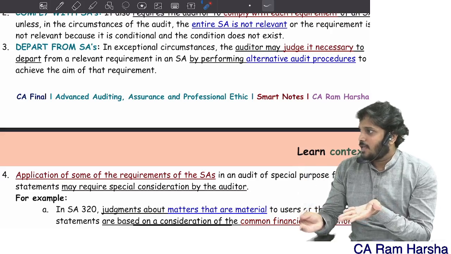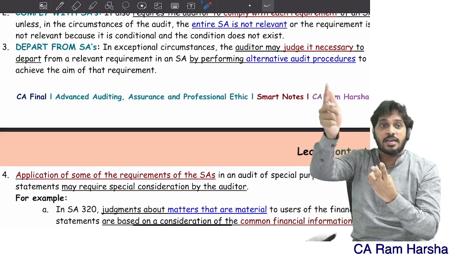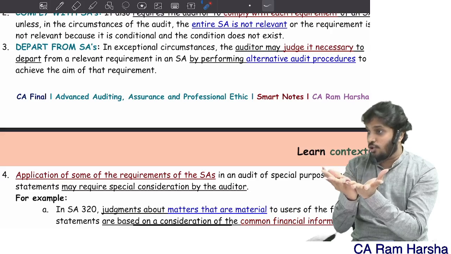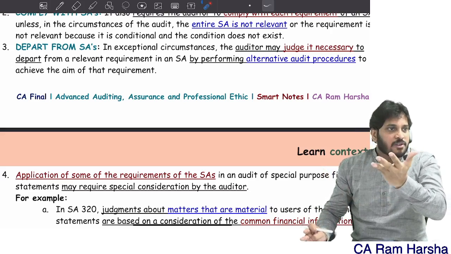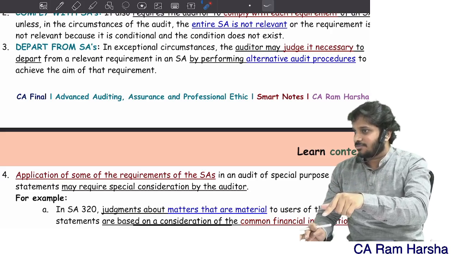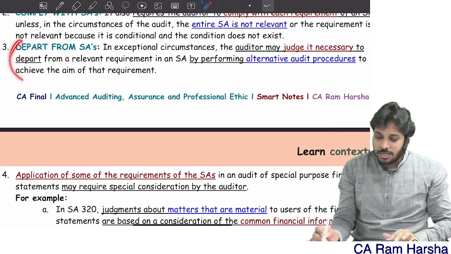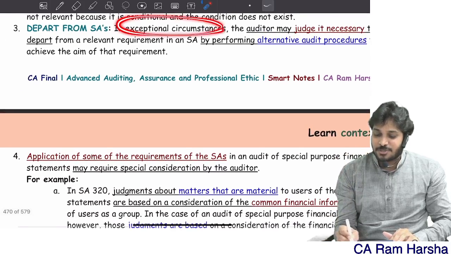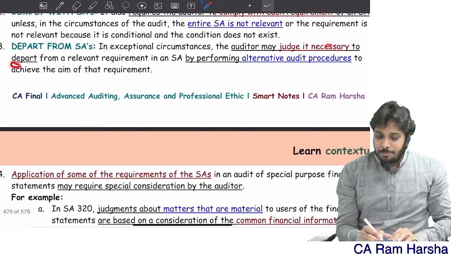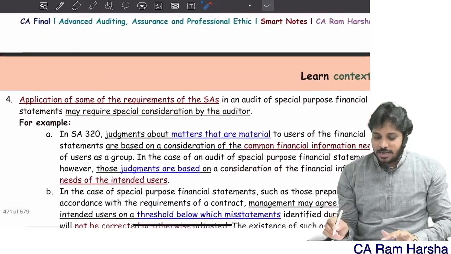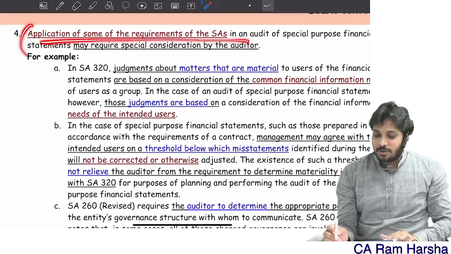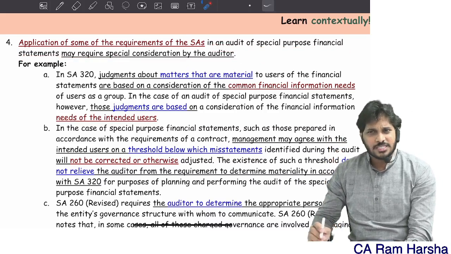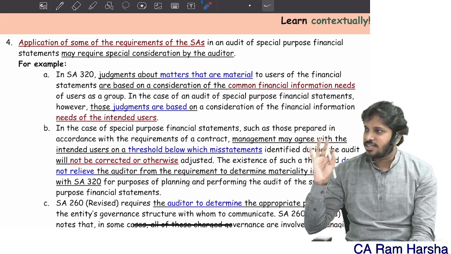Because they're not cooperating. Then how did you verify alternatively whether this information about non-compliances is correct? What alternative ways did you perform to get this evidence? Prove that you're getting it. So, the auditor has to sometimes judge it necessary, in exceptional circumstances, to depart from the requirement of an SA by performing alternative procedures, and application of some of the requirements of standards on auditing in application of special purpose framework. Obviously, we apply some of the standards and auditing requirements.